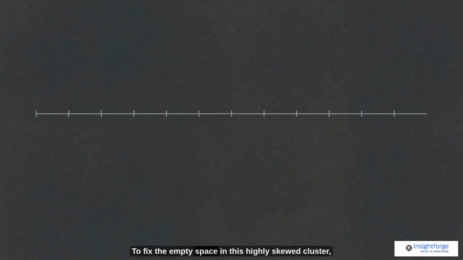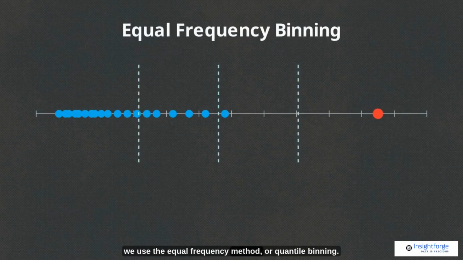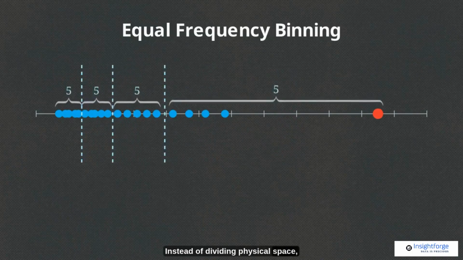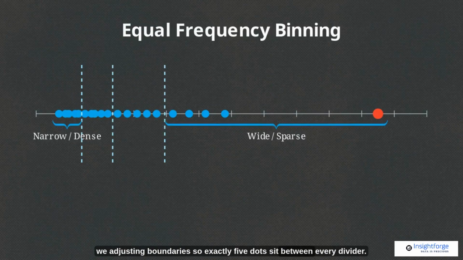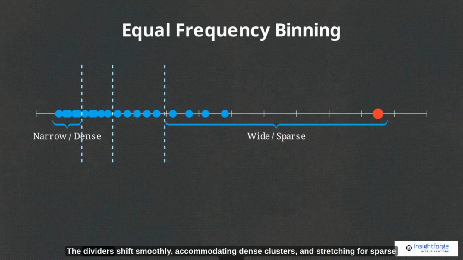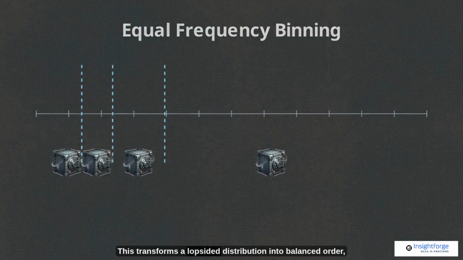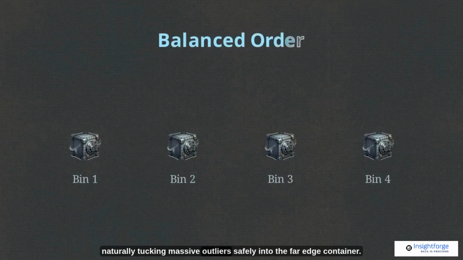To fix the empty space in this highly skewed cluster, we use the equal frequency method, or quantile binning. Instead of dividing physical space, we divide volume, adjusting boundaries so exactly 5 dots sit between every divider. The dividers shift smoothly, accommodating dense clusters and stretching for sparse ones. This transforms a lopsided distribution into balanced order, naturally tucking massive outliers safely into the far edge container.